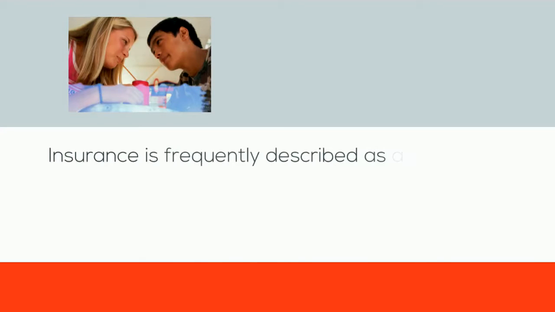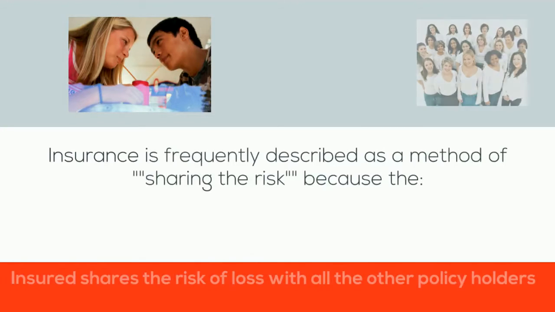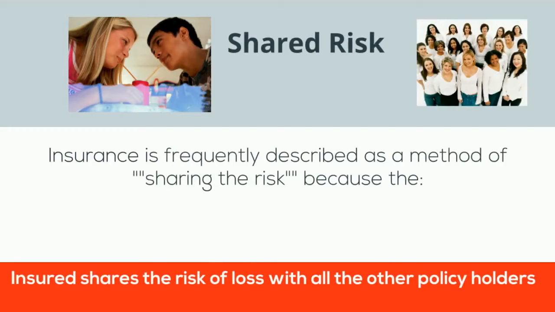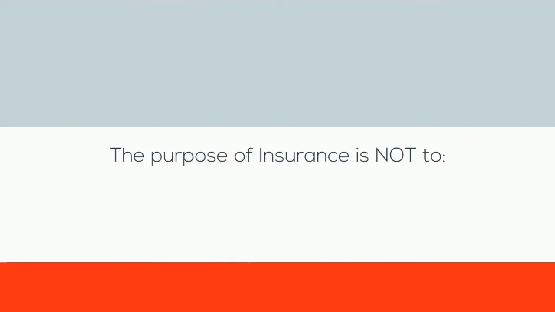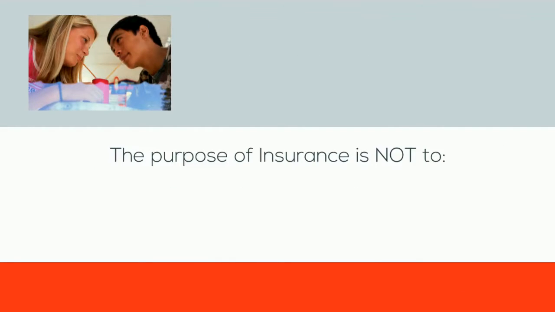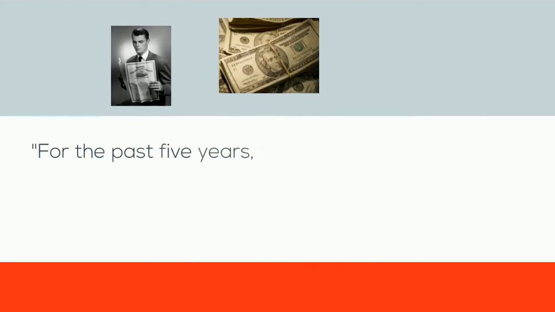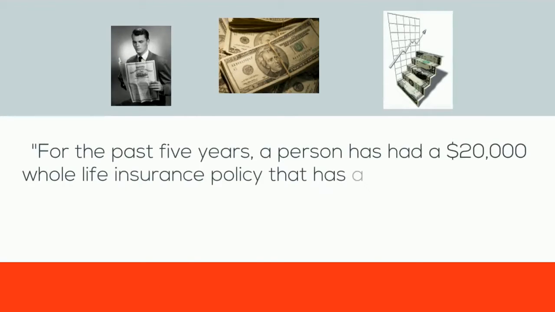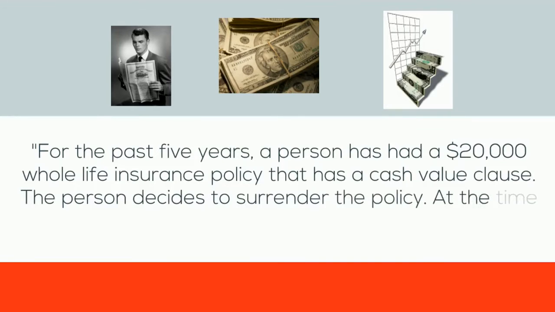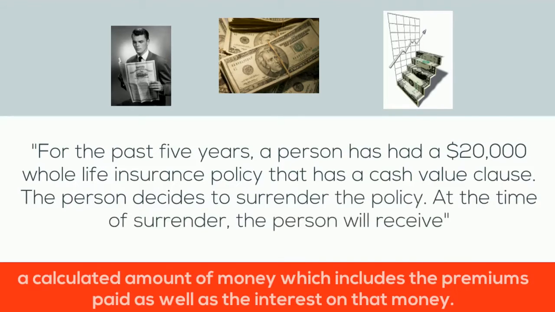Insurance is frequently described as a method of sharing the risk because the insured shares the risk of loss with all the other policy members. The purpose of insurance is not to diversify an investment portfolio. For the past 5 years, a person has had a $20,000 whole life insurance policy that has a cash value clause. The person decides to surrender the policy, a calculated amount of money which includes the premiums paid as well as the interest on that money.